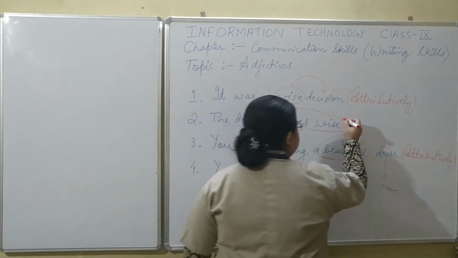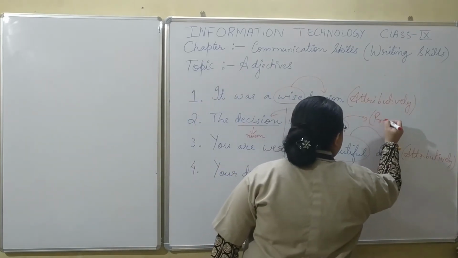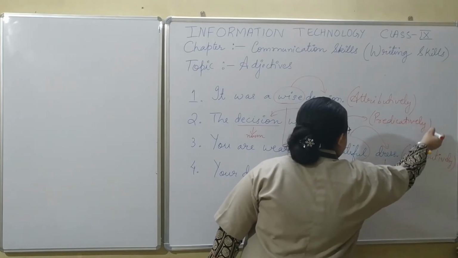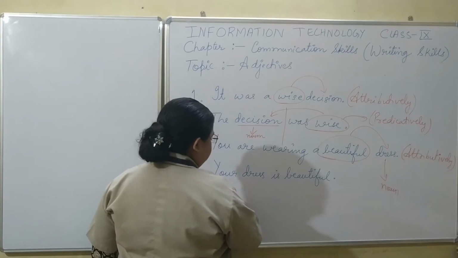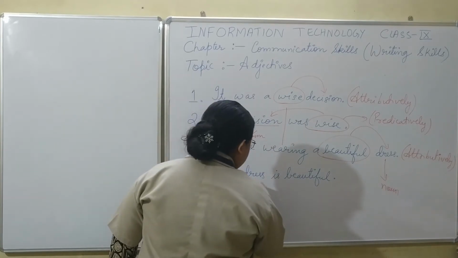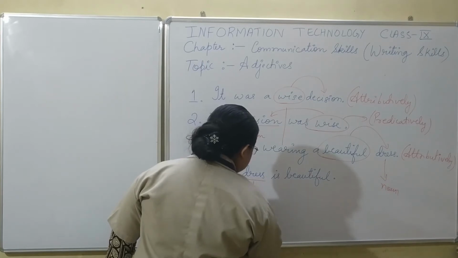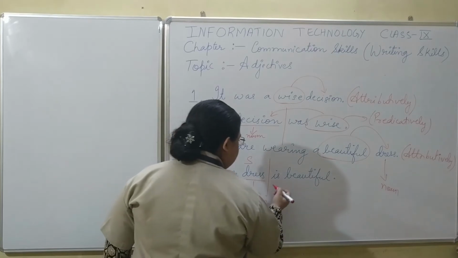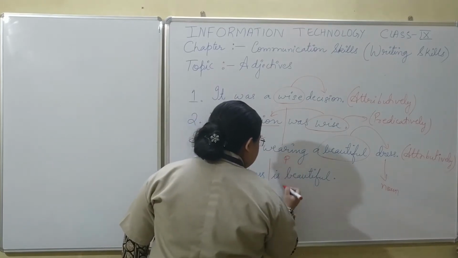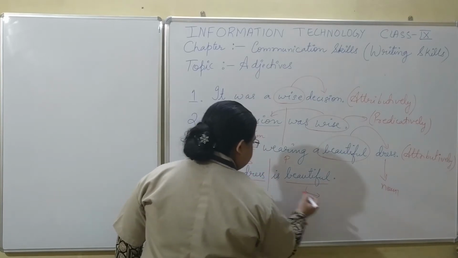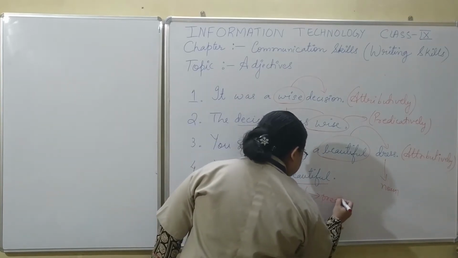So here wise is being used predicatively. Same way, in the fourth sentence, your dress is beautiful. Dress is a noun, part of your subject, and is beautiful is the predicate. So this adjective beautiful is describing the dress predicatively.